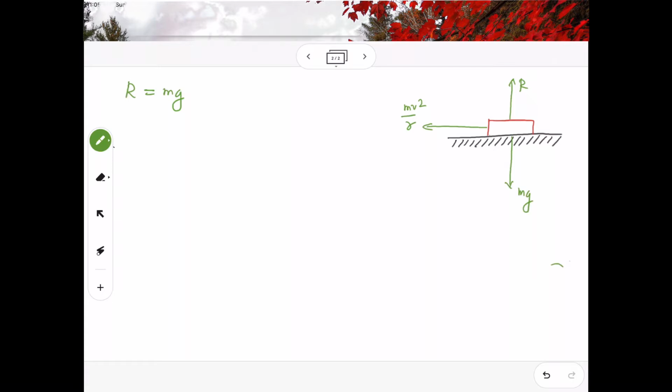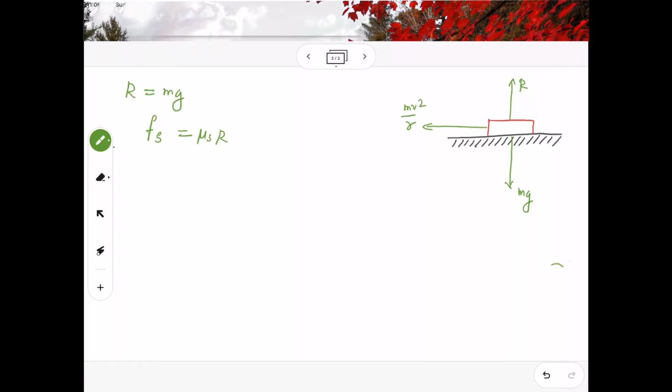Similarly, in the earlier classes we have studied static friction. So static friction Fs equals mu s into R. Here you might be confused: the car is moving, so what is the influence of static friction? Kinetic friction is not relevant here, because the frictional force between the tire and the road will be static friction. If you know the reason behind it, please comment in the comment box. Okay, let me write it.